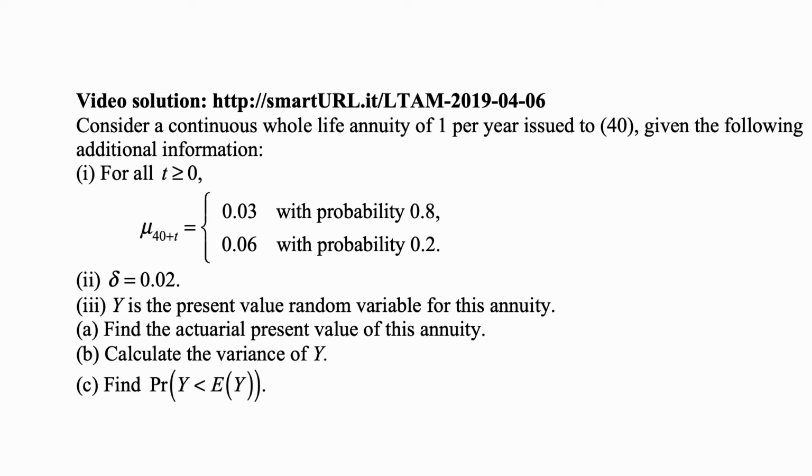Y is the present value random variable for this annuity. We want to find the actuarial present value of this annuity. We want to calculate the variance of it. And we want to find the probability that Y is less than the expected value of Y.